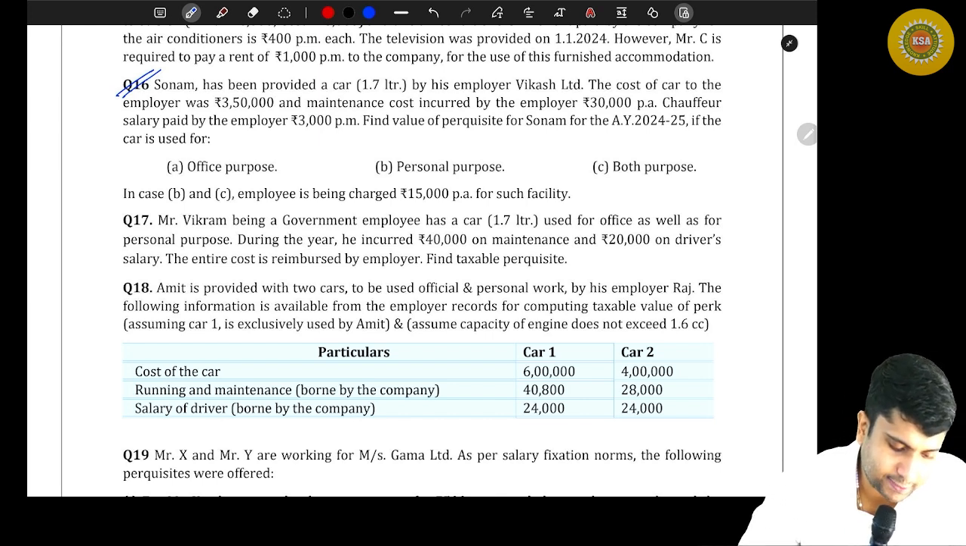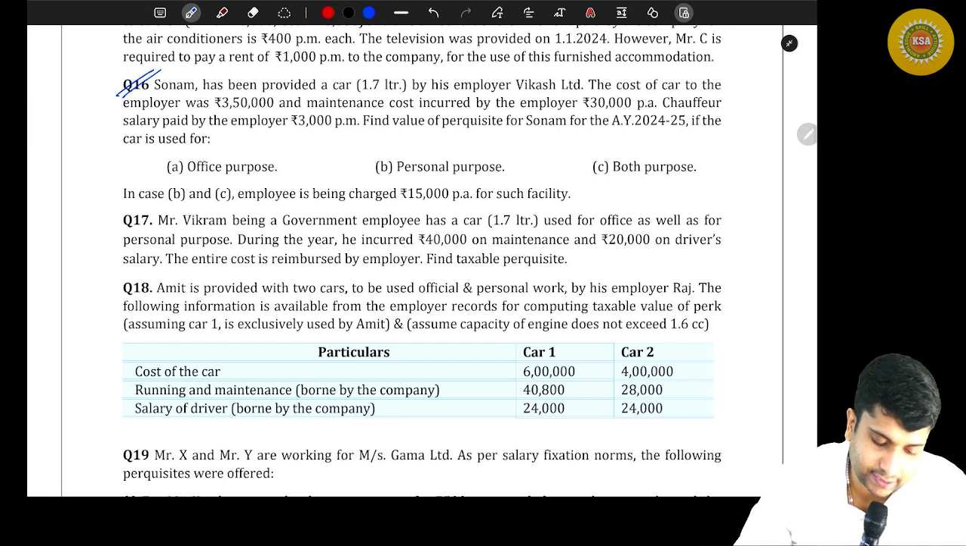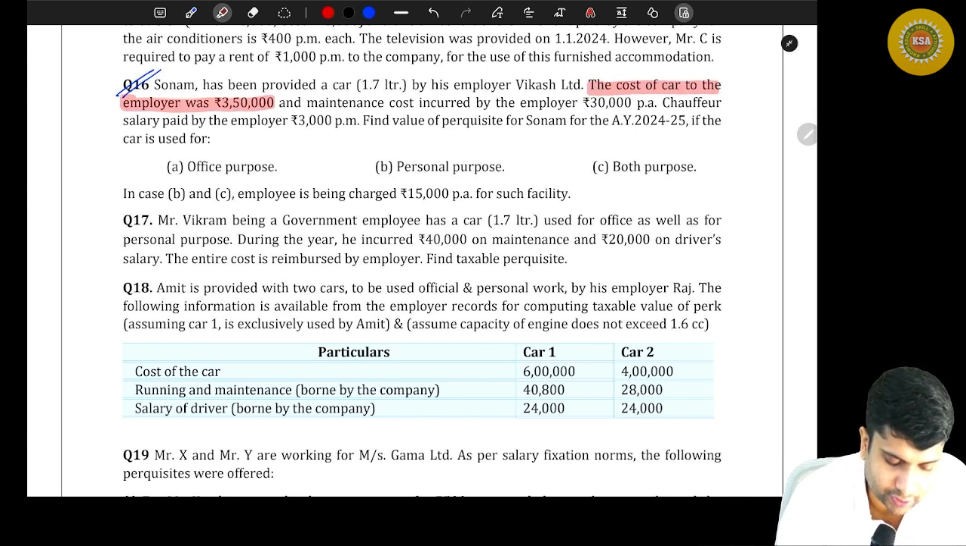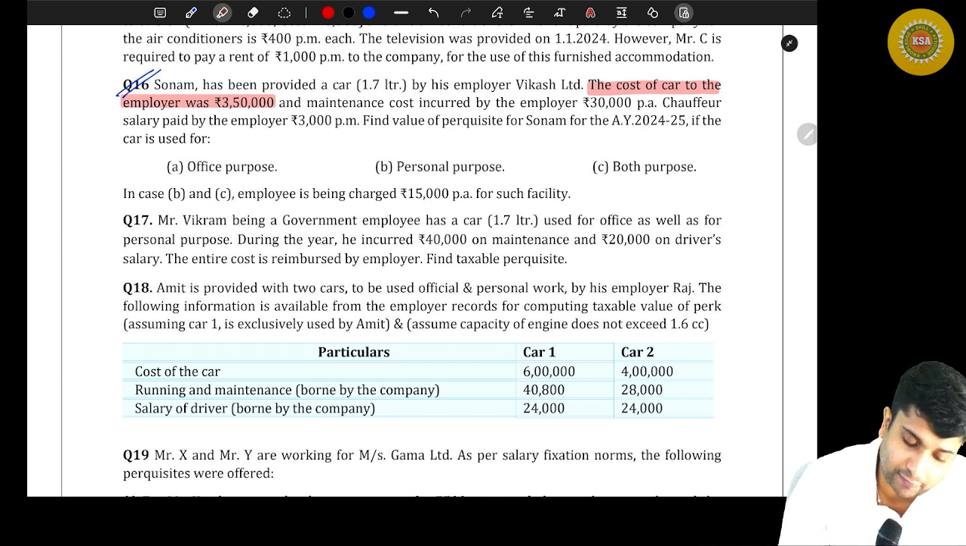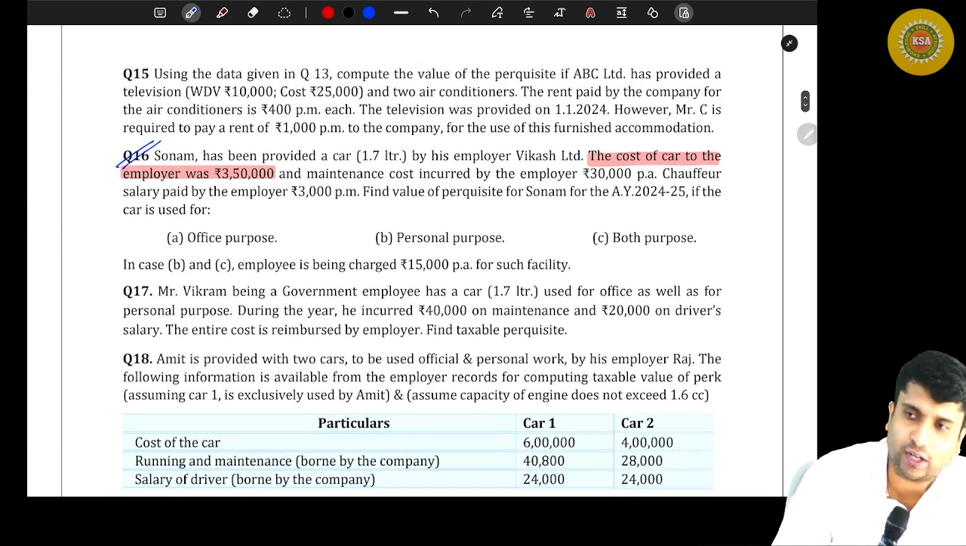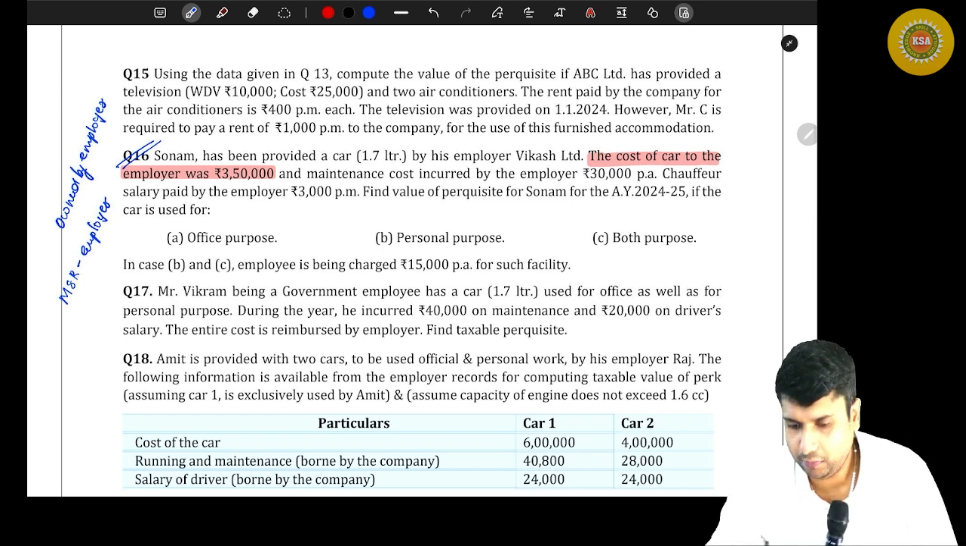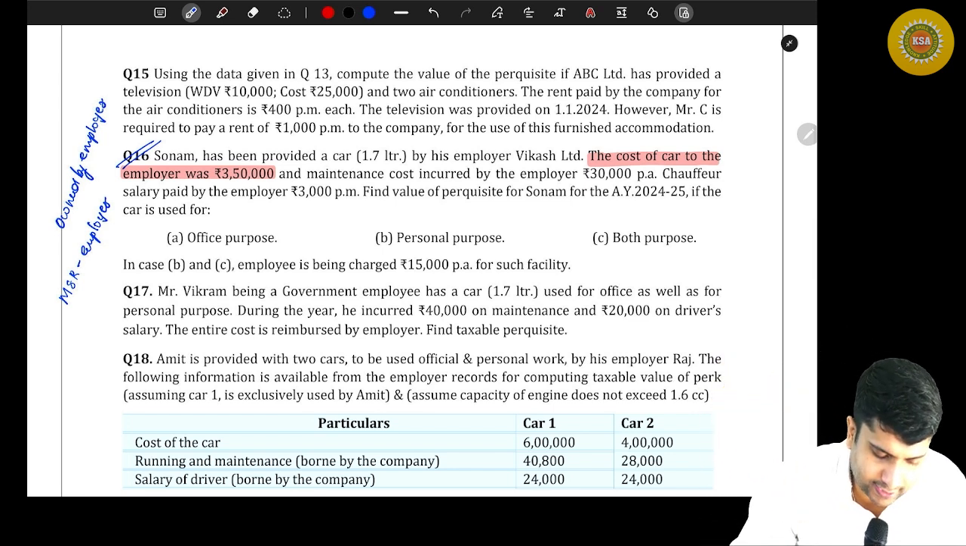Sonam has been provided a car of 1.7 liter by his employer, Vikash Limited. The cost of the car to the employer was 3,50,000. So employer have expended how much for the car? 3,50,000 for the car. And the maintenance cost incurred by the employer is 30,000 per annum. So the employer himself is maintaining the car. So you tell me which is the alternative? Car owned by employer. And you tell me maintenance and running charges met by employer. All right. So we have to make use of that second flow chart to solve this answer.